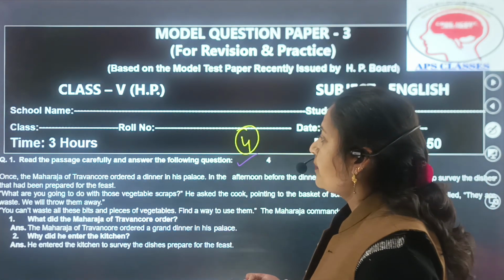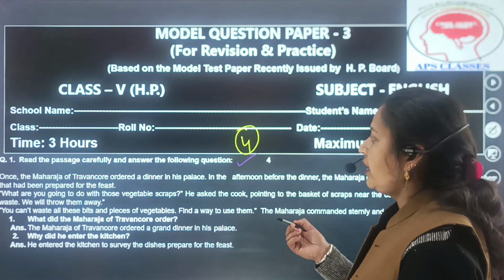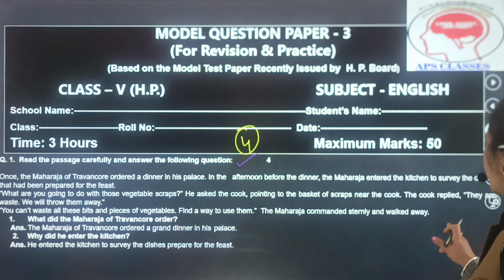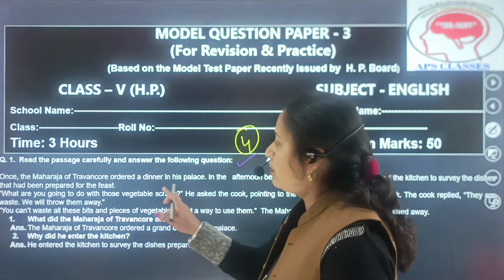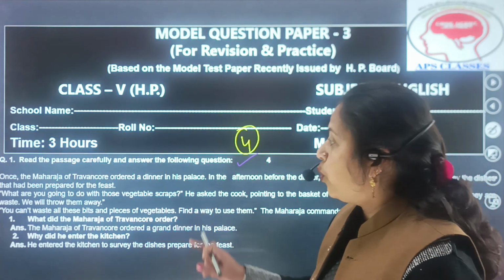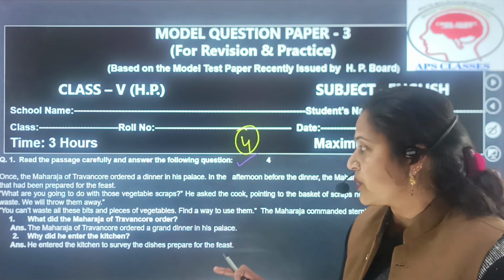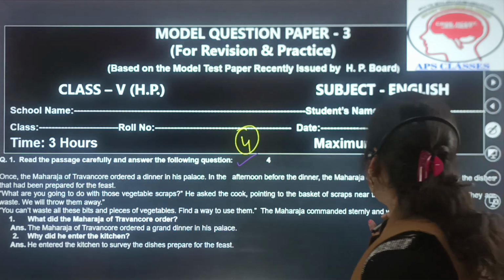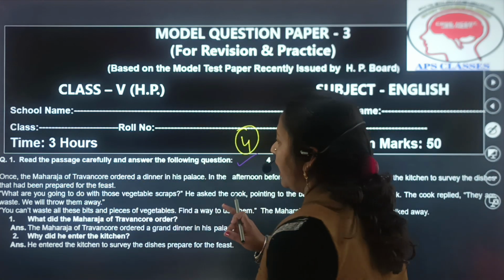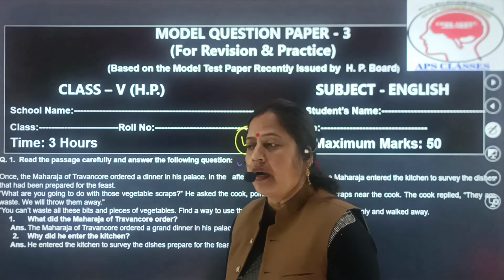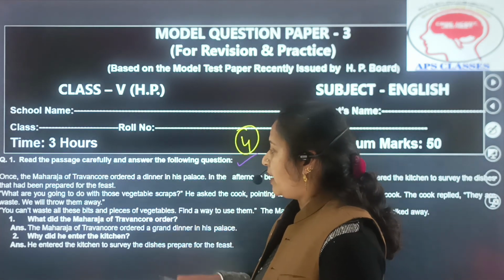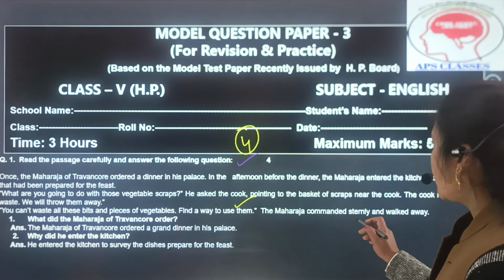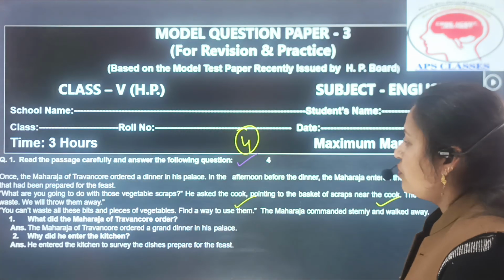Once the Maharaja of Travancore ordered a dinner in his palace. In the afternoon before the dinner, the Maharaja entered the kitchen to survey the dishes that had been prepared for the feast. "What are you going to do with those vegetable scraps?" he asked the cook, pointing to the basket of scraps near the cook. The cook replied, "They are waste. We will throw them away." "You cannot waste all these bits and pieces of vegetables. Find a way to use them," the Maharaja commanded sternly, and walked away.